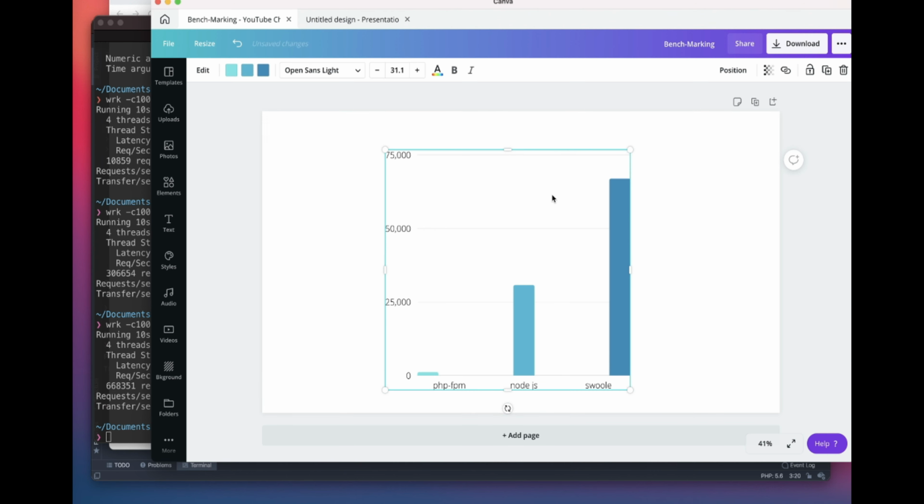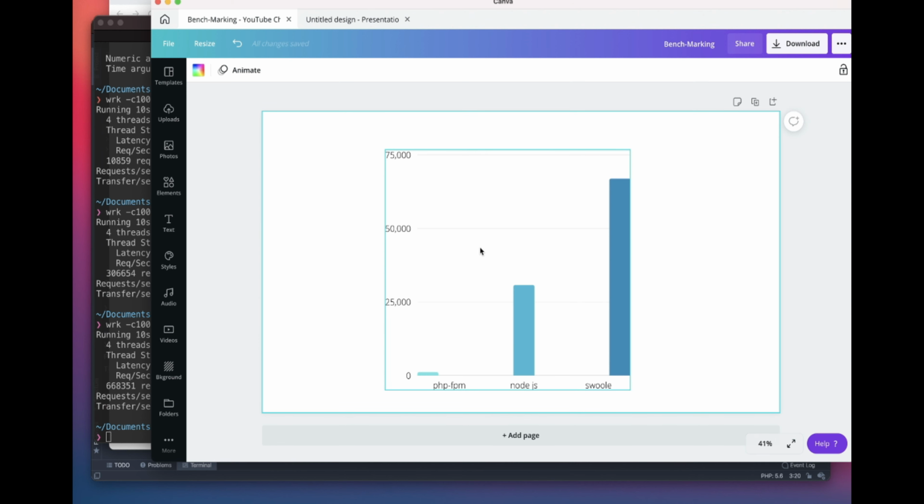I've seen many people on the internet, on Medium, who moved their application from PHP-FPM to Swoole, and they were able to minimize their resources, cut the cost of the resources, and increase the performance. Resources that were being used at 90% all the time, they were able to cut down to 25-30%. So it's a big improvement in PHP. That's what I wanted to show you in this video: the comparison between Node.js, PHP-FPM, and Swoole performance.